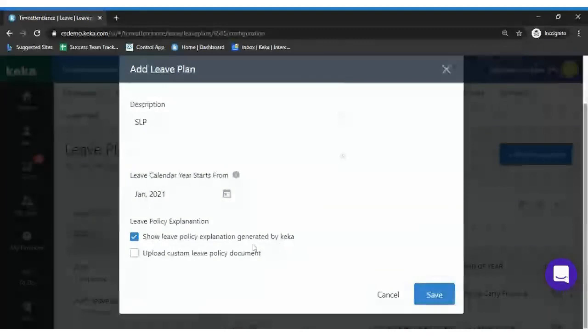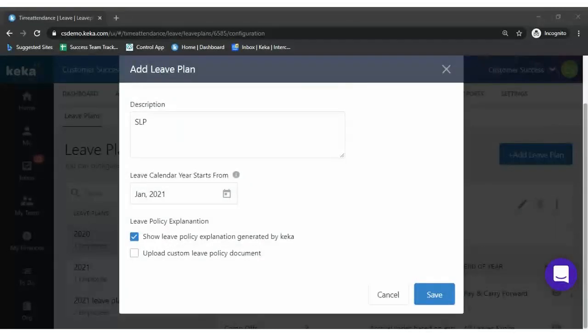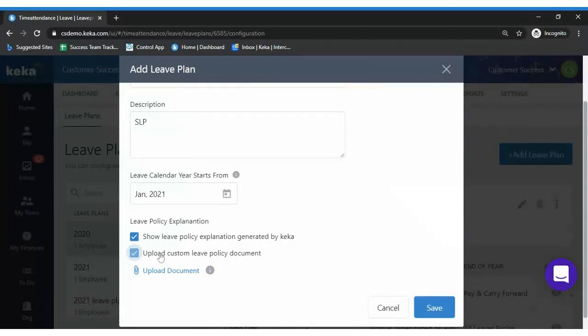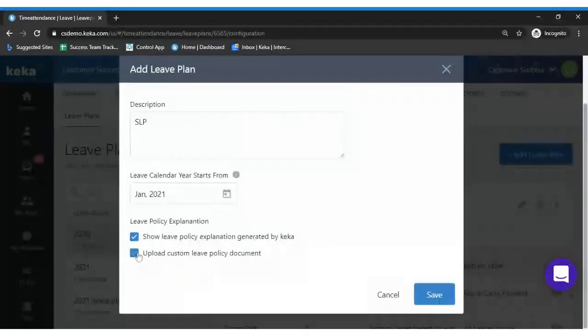What happens if you enable it is this. The employee would be able to see the explanation of all the different leave types, like how his accrual is being made, when the leave year end happens, and what is the minimum time span required to apply for leave. All these things can be viewed by the employee if you enable this option. If you have your company's own designed custom leave policy document, you can also upload that.